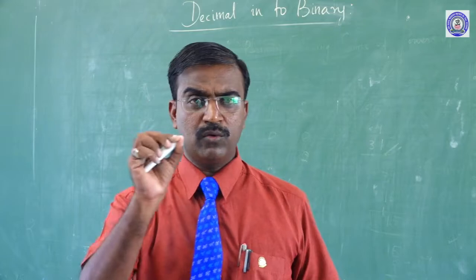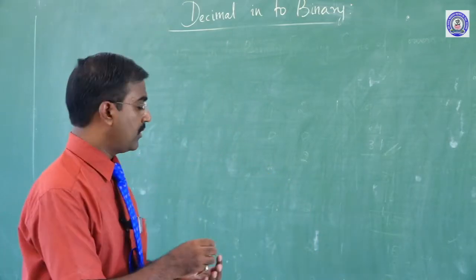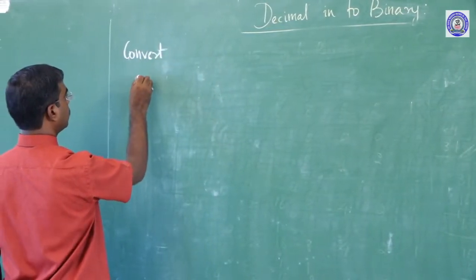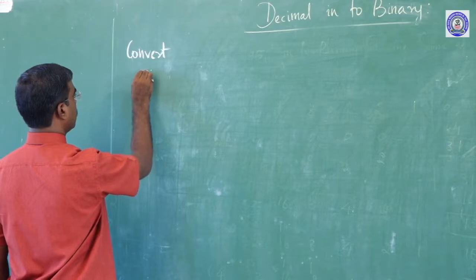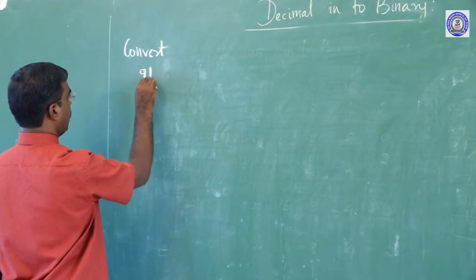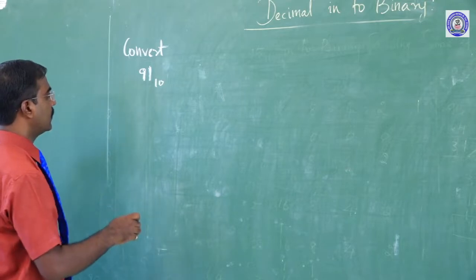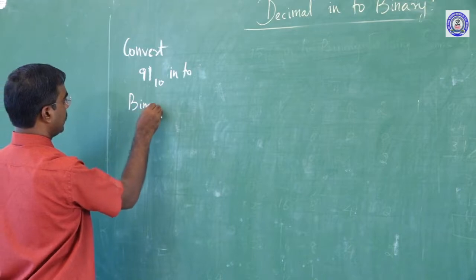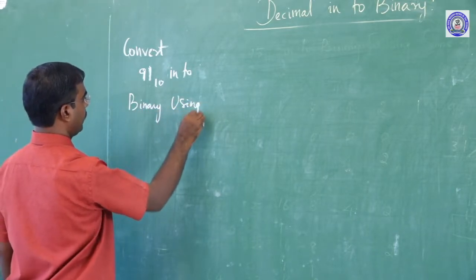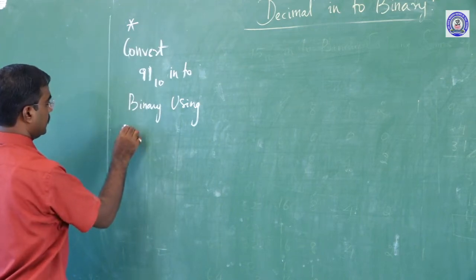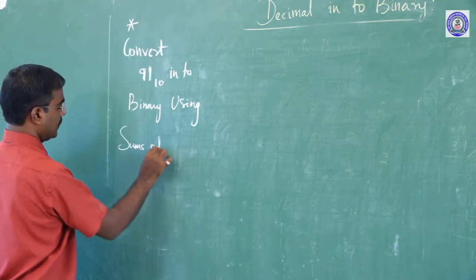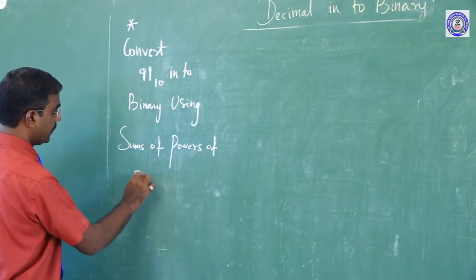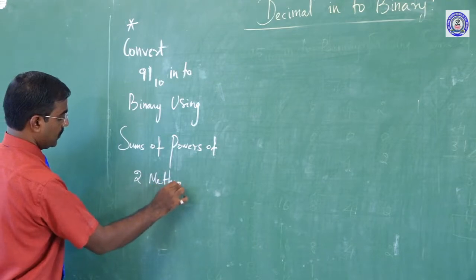Now can I give one homework for you? That homework is: convert 91 base 10 into binary using the sums of powers of two method.